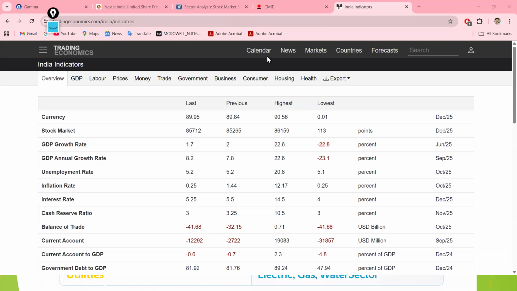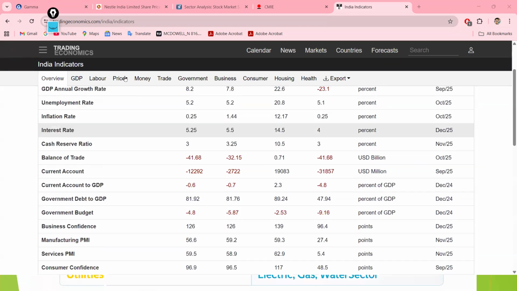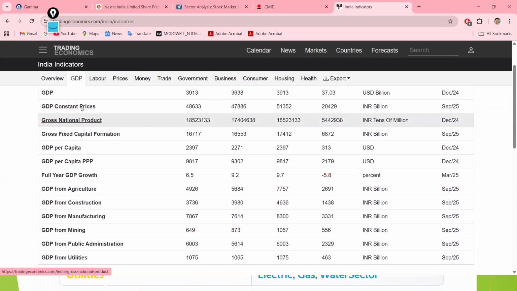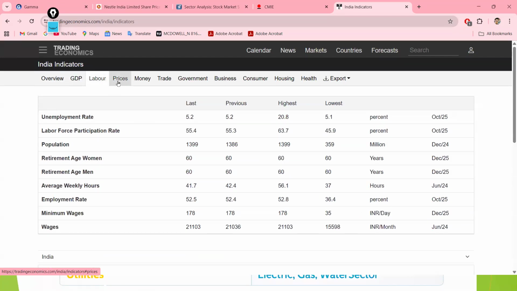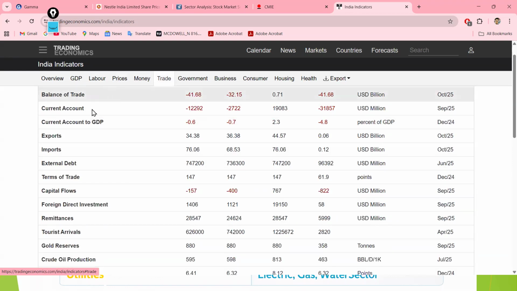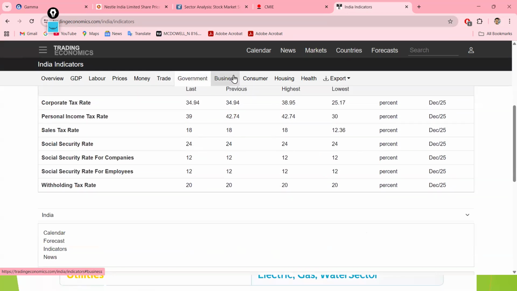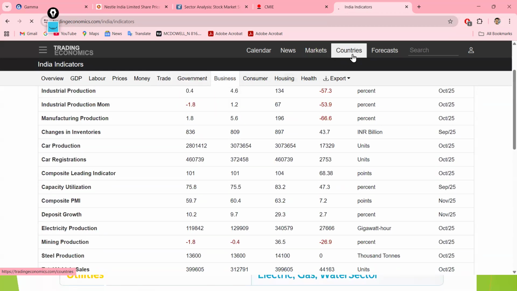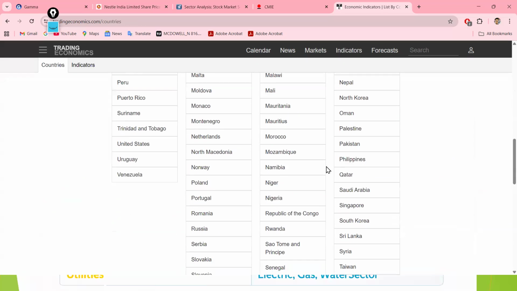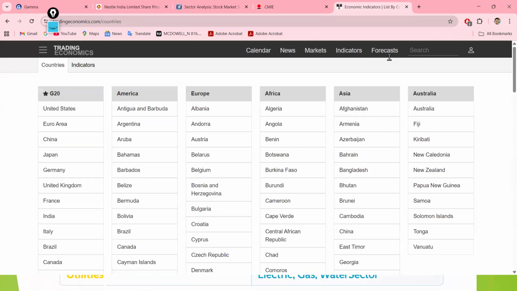So the second website is Trading Economics. From here you can get the GDP growth rate, and in the GDP section you can get labor, meaning the unemployment rate, and money terms. In trade you can see import and export of all 200 countries, plus government and business. If you go to countries, you can select any country, and in the forecast you can see index, currency, and indicators.